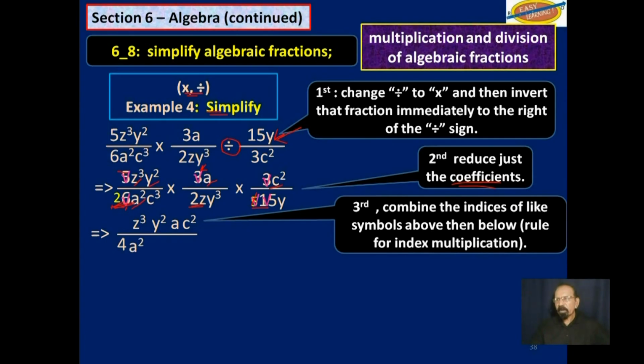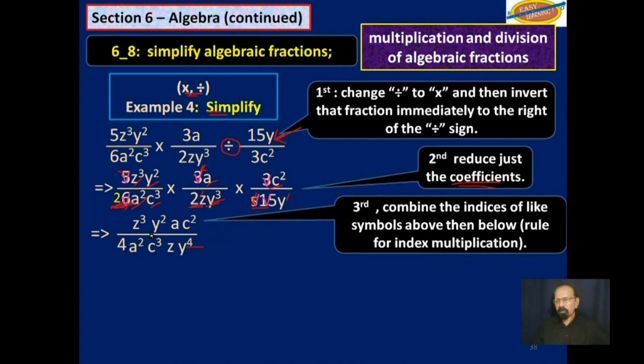We have a squared here. We have c cubed there. We have z here. We have y cubed here times y to the first power, which would give us y to the fourth power. So we have multiplied all the numerators and we have multiplied all the denominators after we have reduced the coefficients.